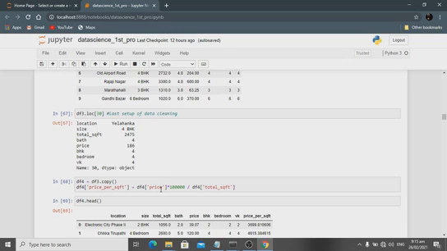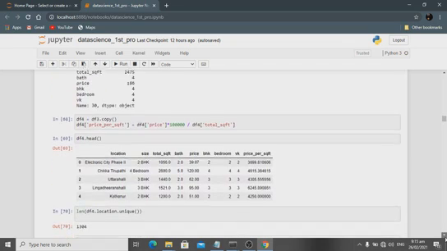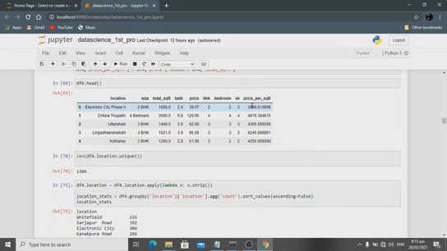The formula is: df price, 186 in lakhs format, multiplied by lakhs, divided by total square feet. This is the formula to get the one square feet price. Then I saw that at the moment the price per square feet is 3699. Okay, I easily understand at the moment. Okay, then I take the unique values of location, the unique things.